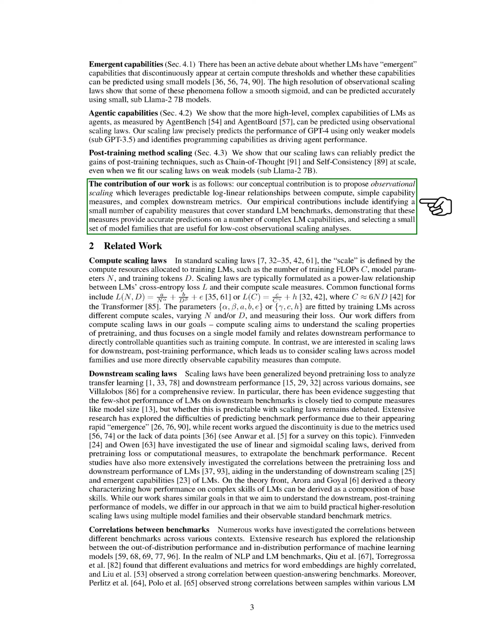Researchers have looked into the relationship between out-of-distribution and in-distribution performance of machine learning models. In the field of natural language processing, NLP, and LM benchmarks, strong correlations have been found between different evaluation metrics.